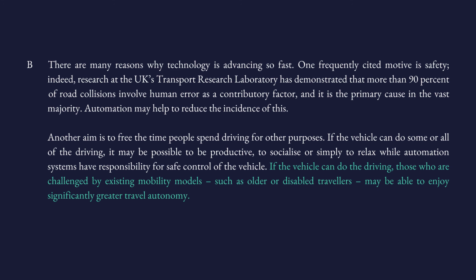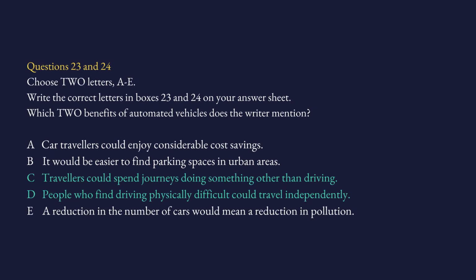So here it says people who have physical difficulties, like older people, disabled people, have difficulties while they're traveling. So if the car is driven by a robotic program, this will be easier for them. So this is an advantage of automation cars, right? Perfect. That's why D is the answer. So here we have C and D.